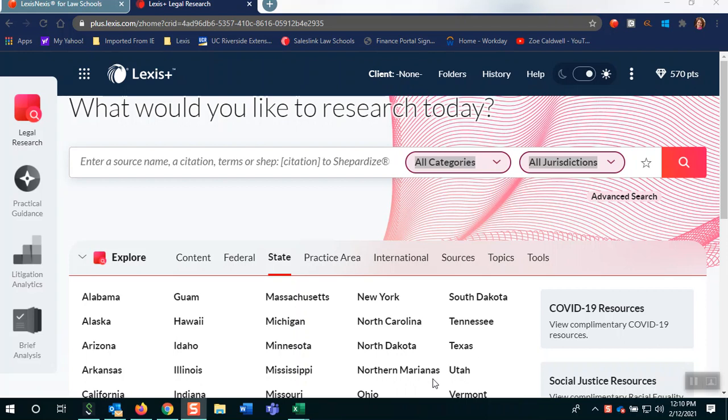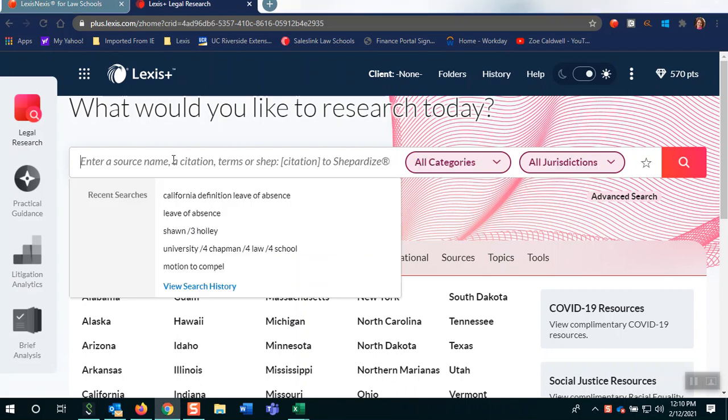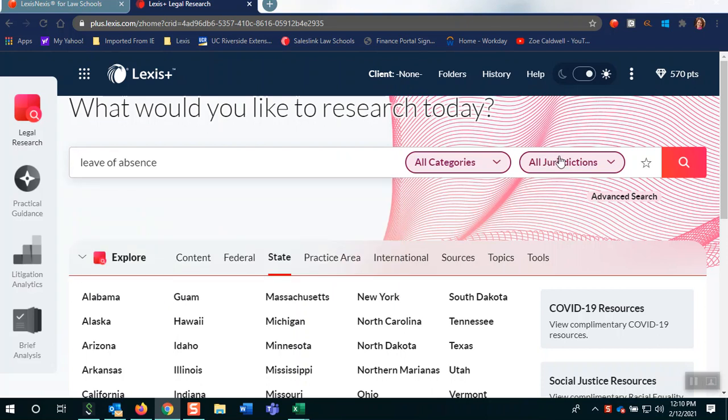Hey, today we're going to take a quick look at getting some good secondary materials to help you get started with your research. Let's say our issue has to do with leave of absence. So I'm going to type it in.